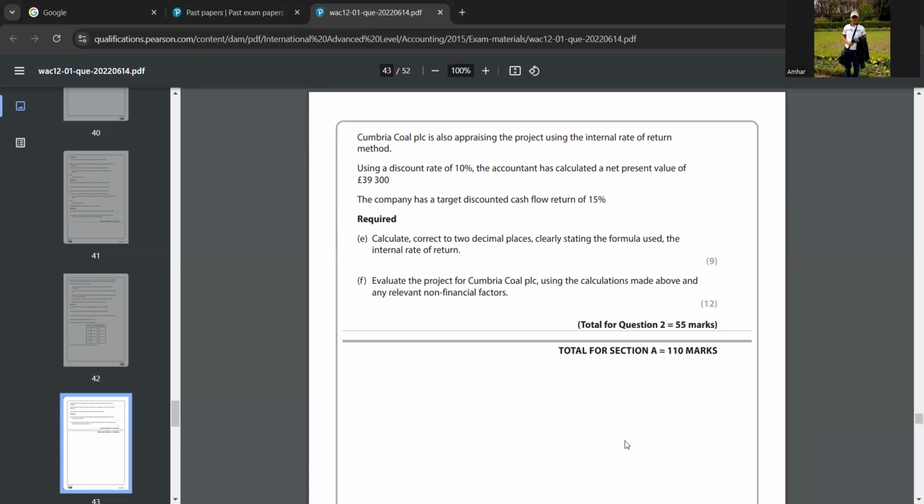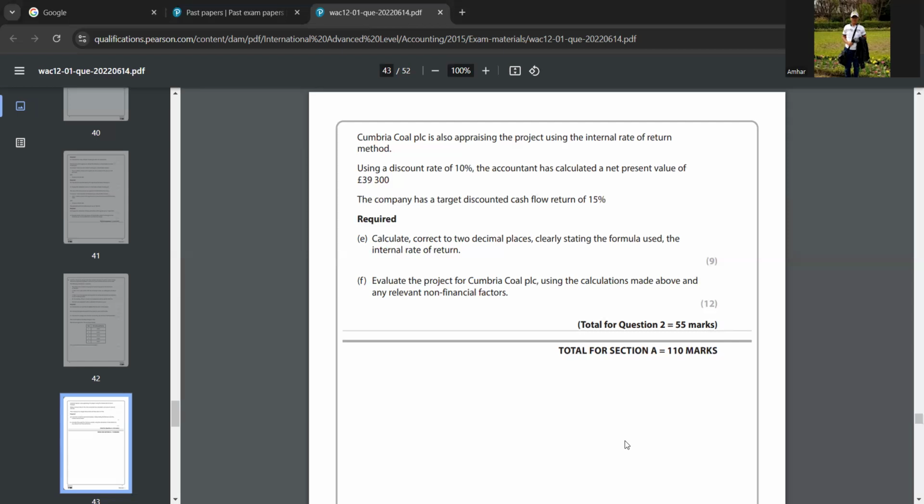And for other points, you can tell all the figures are only estimates. So we cannot make sure that these figures will be correct. So you can tell that. And then you can say there may be changes in future supply of coal and demand for coal. So it may increase, it may decrease. So you can tell like that. And also there may be changes in competition and regulations, that is rules, linked to the environment or development, like that you can say.